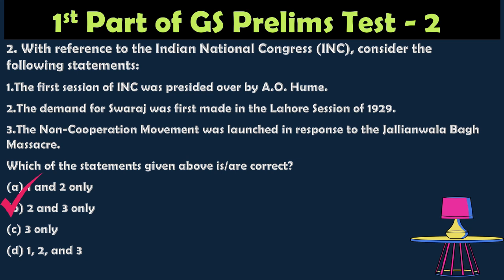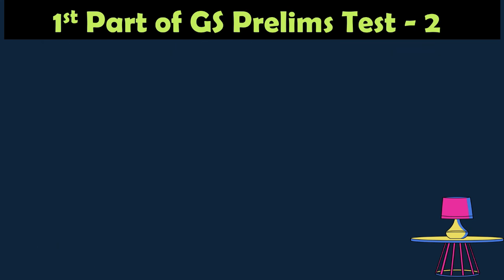The demand for Swaraj was first made in the Lahore session of 1929. The non-cooperation movement was launched in response to the Jallianwala Bagh massacre. And the first session of the INC was presided over by W.C. Banerjee, not A.O. Hume. Hence, statement 1 is incorrect. So the other two statements are correct. So the option is 2 and 3 only.